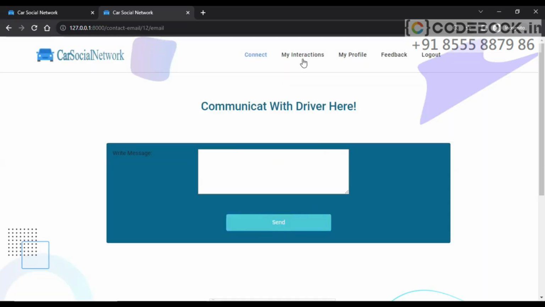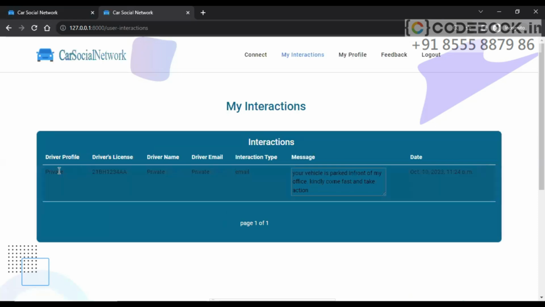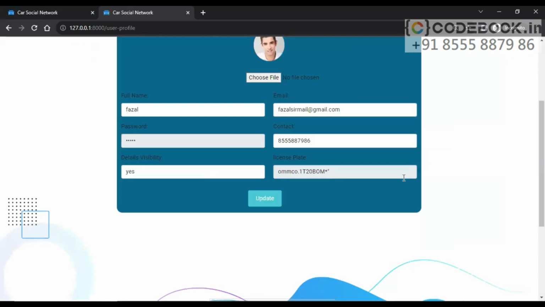If I go to my interactions, you will see here this driver profile is private and the driver license is this, driver name private, private, private. Interaction type is email and the message is this and the date and time is this. My profile, this is my profile. If I want, I can update anything from here.